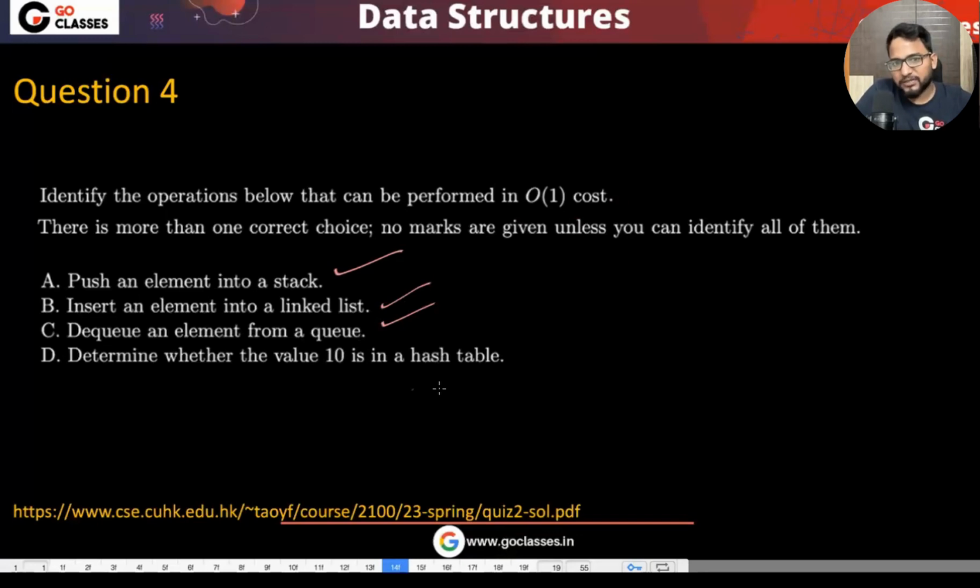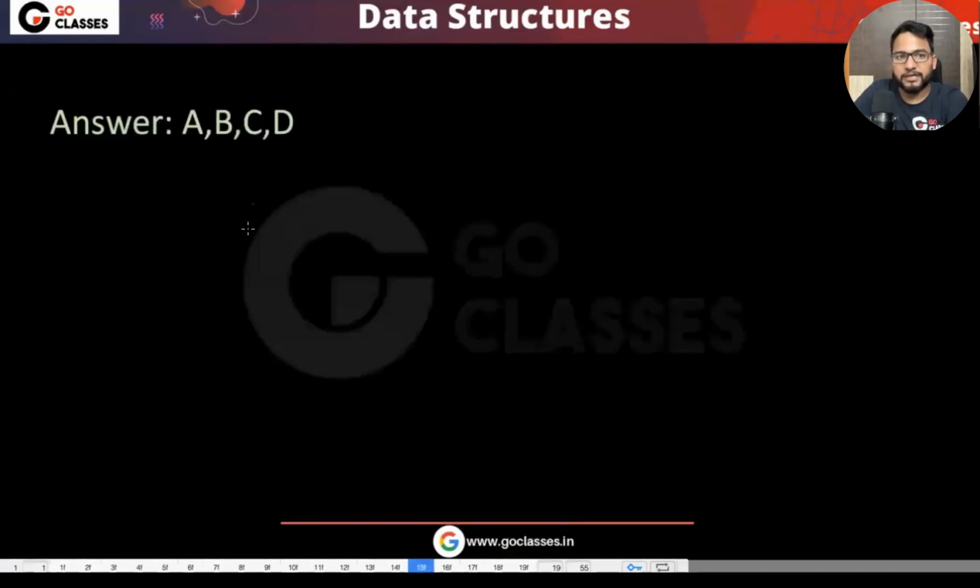The hashing has not been covered yet, but in case of hash table also, we will be covering it later, the order of one cost will be there. So ABCD is the correct answer here.